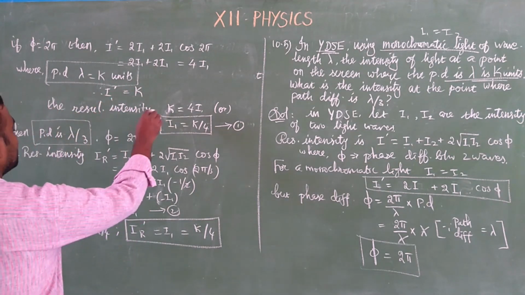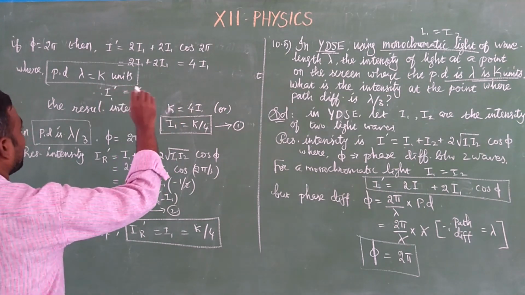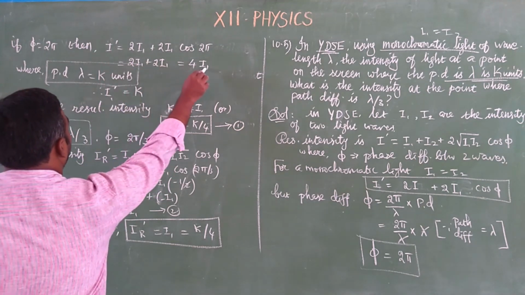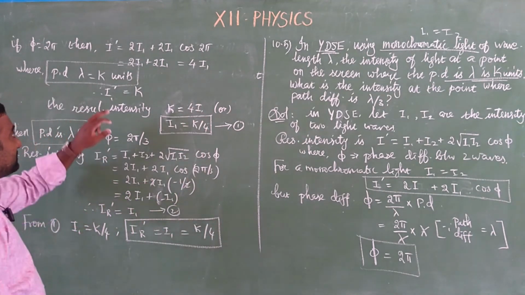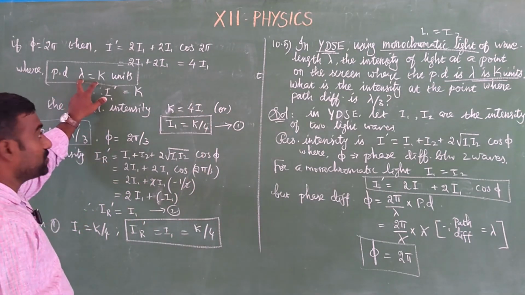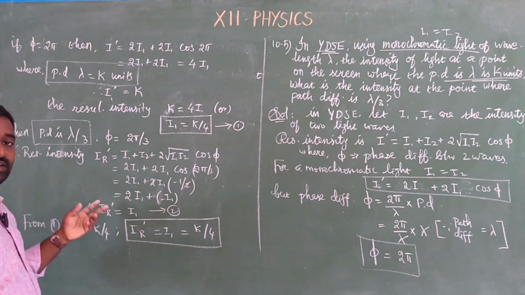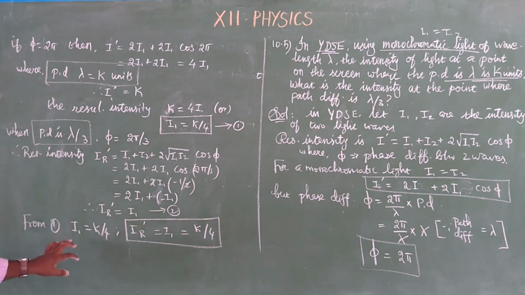And then the resultant intensity, what is it? Already this I dash became K, so K is equal to 4I1, therefore the intensity I1 is equal to K by 4. This is for the case when lambda is equal to K units. If the path difference is lambda by 3, what will be the intensity? We get the same. So in a Young's double slit experiment, it is independent of the path difference.